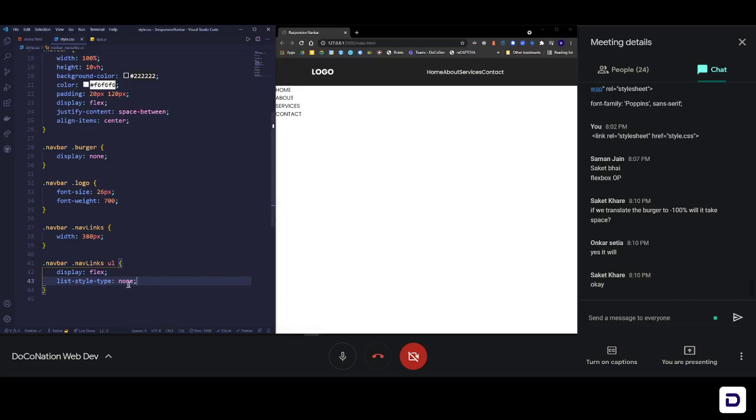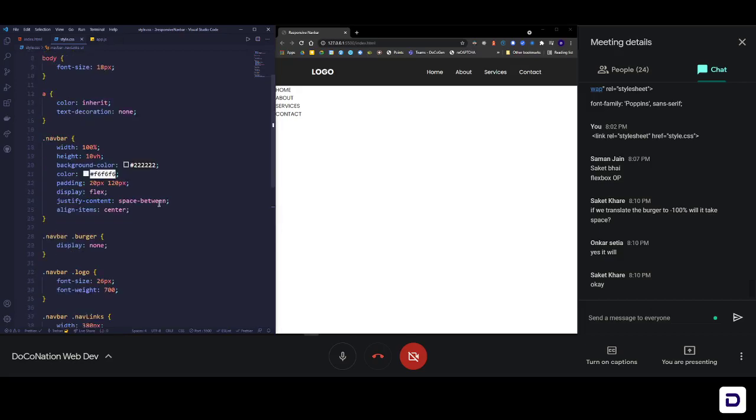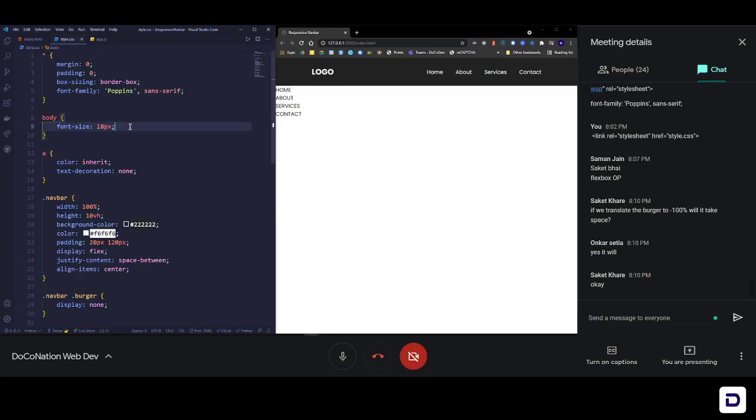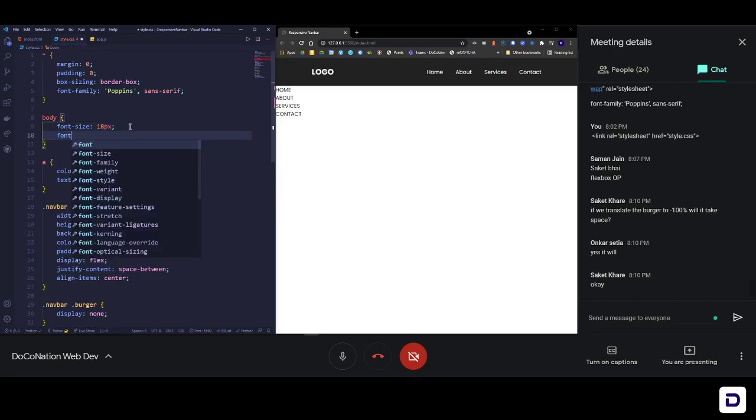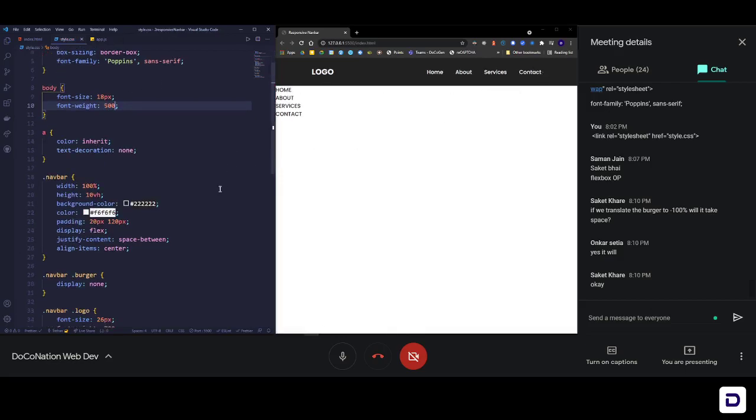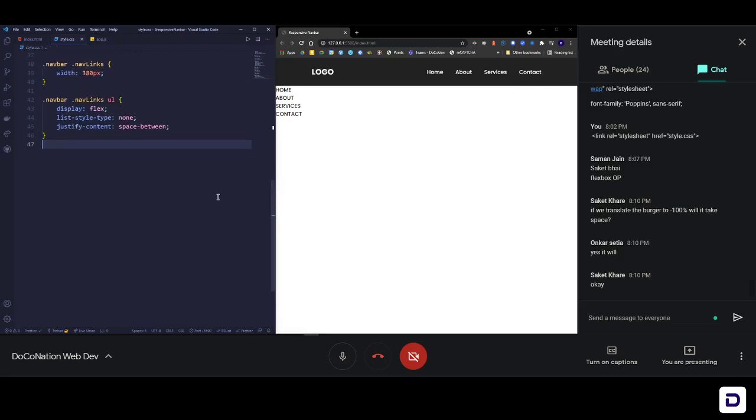You can see that now everything is removed. And while you are here, you already used display flex. That means you also have access to the other properties, which are justify content. So here we can use justify content, and we can use again space between, so that everything will be spread out properly. And as you can see, we have our navigation bar ready. This is how our navigation bar should look on our desktop screen. Also, let me just in the body along with font size, make all the font weight 500. It looks much better. So we already have this particular navigation bar ready for desktop.